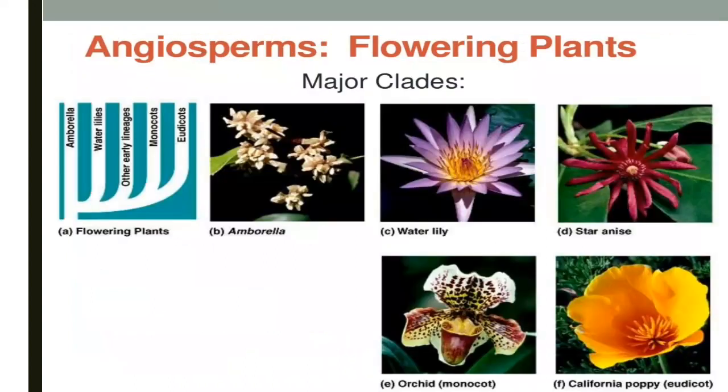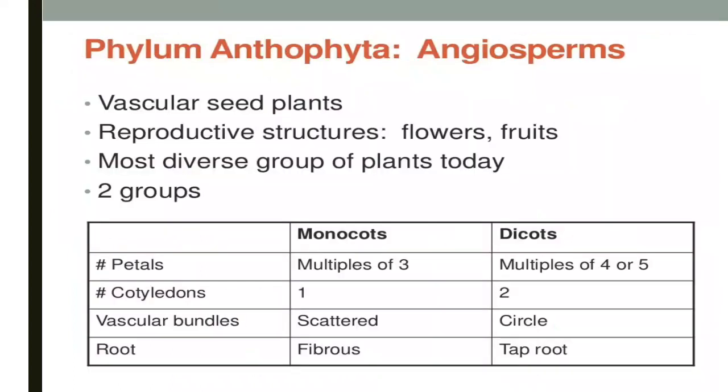Angiosperms, you can observe here in the diagram, they are flowering plants, such as water lily, star anise. Phylum Anthophyta. Angiosperms are vascular seed plants. Reproductive structures are flowers and fruits. They are the most diverse group of plants today, with two groups, monocot and dicot.